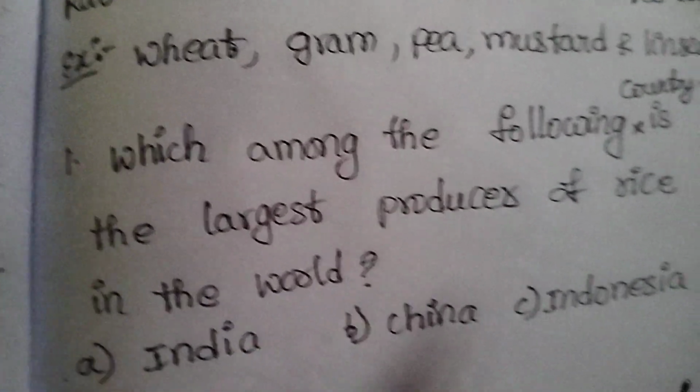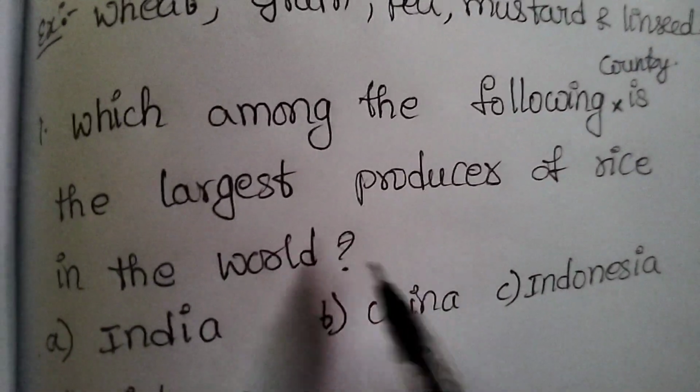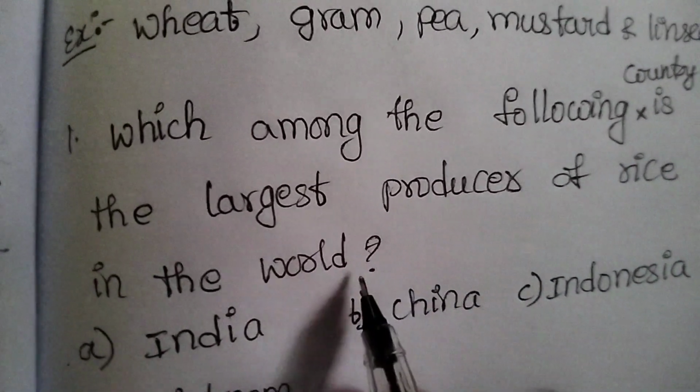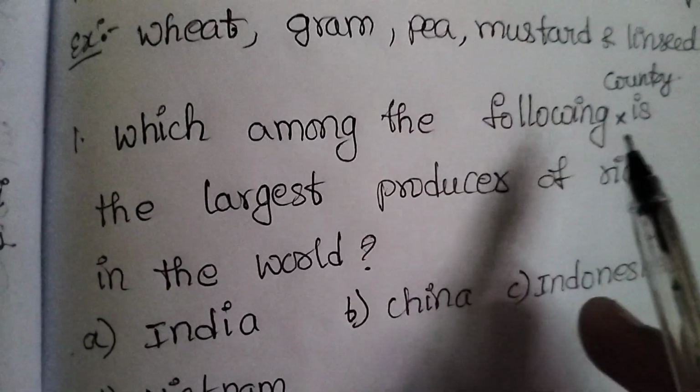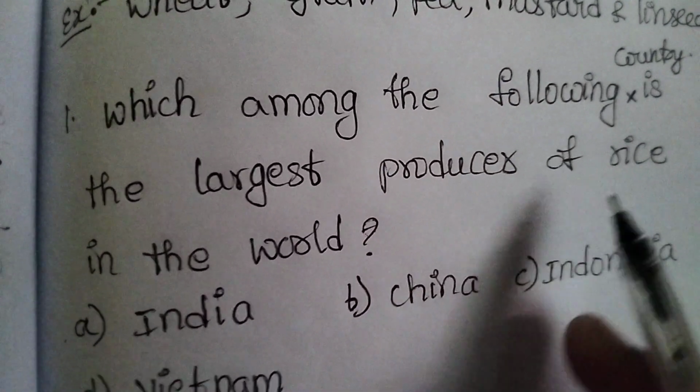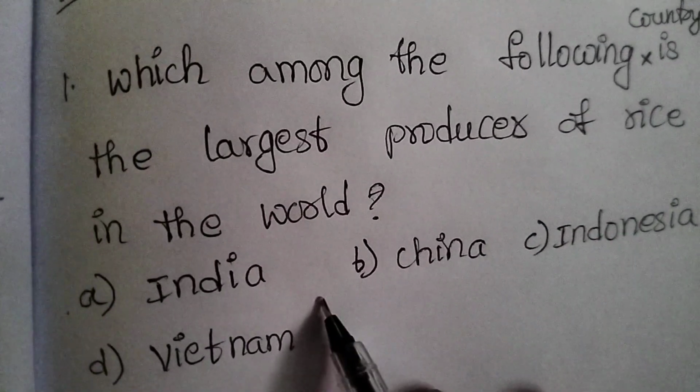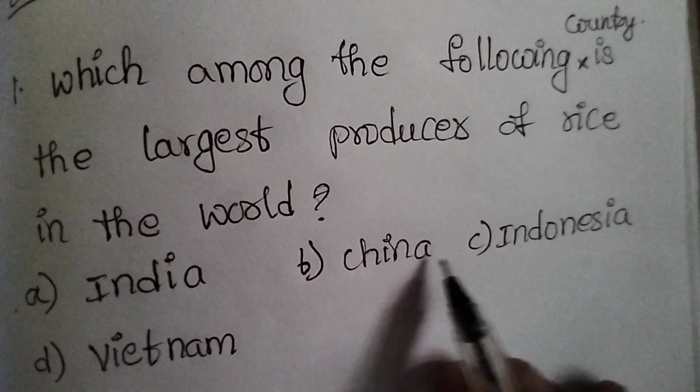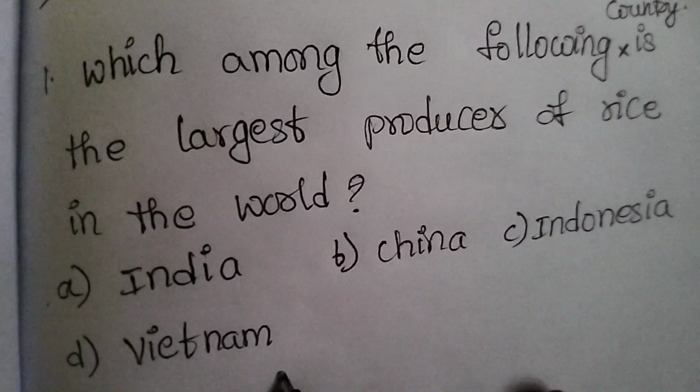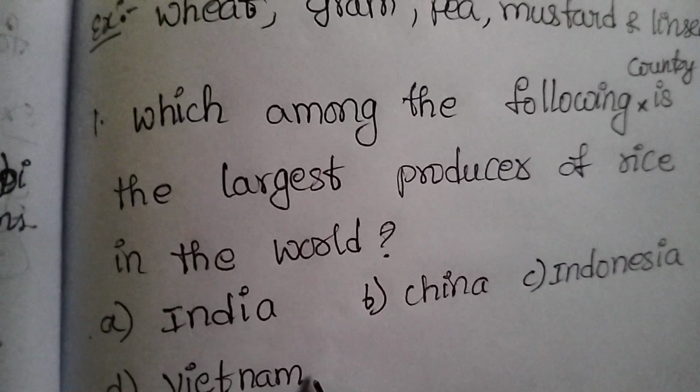Which among the following countries is the largest producer of rice in the world? Option A, India; option B, China; option C, Indonesia; and option D, Vietnam.